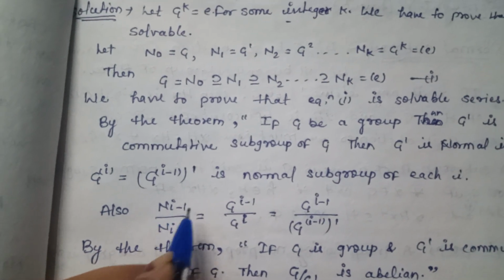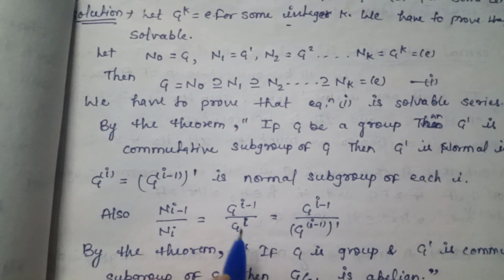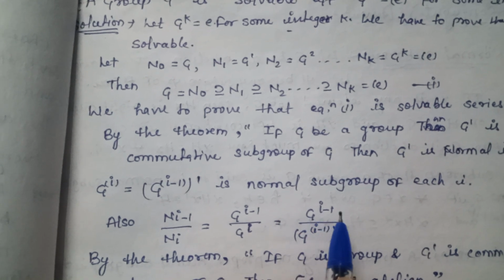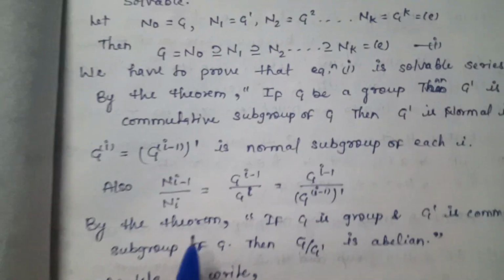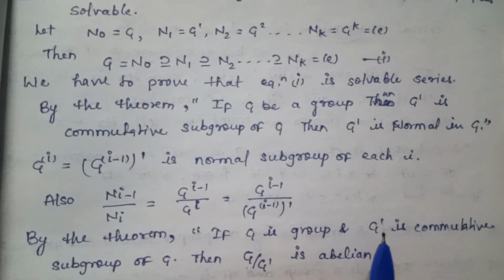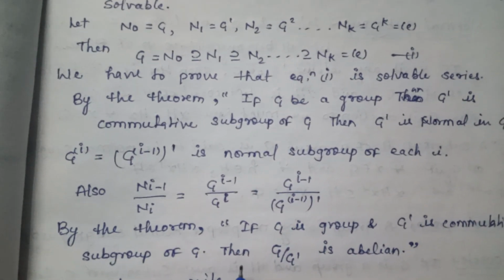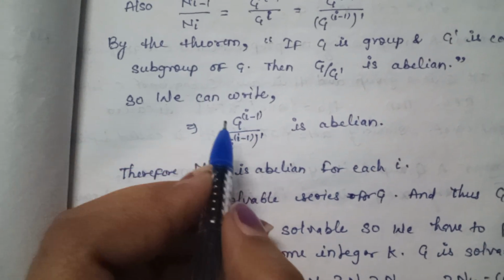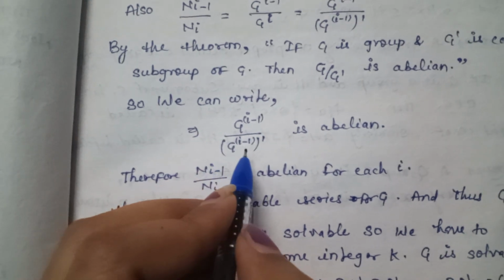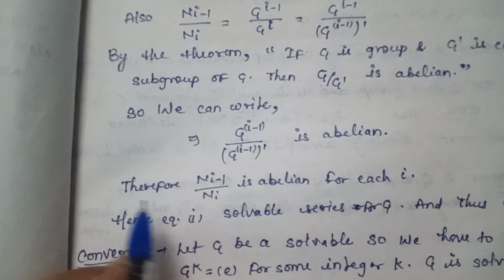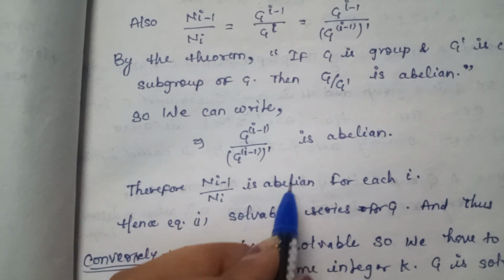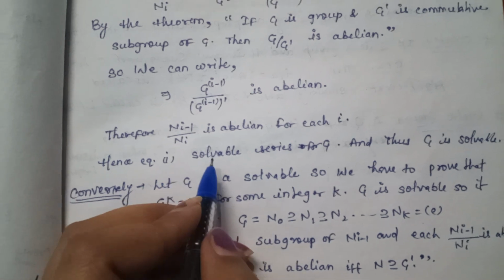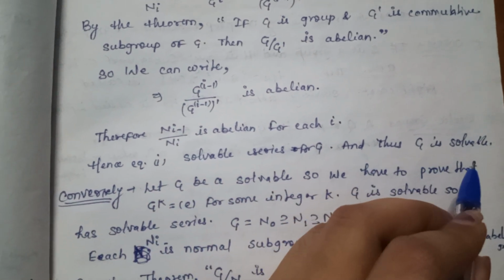Also N_{i-1} by Ni is equal to G_{i-1} upon Gi, which is equal to G_{i-1} upon G_{i-1} dash. By the theorem, if G is a group and G dash is a commutative subgroup of G, then G by G dash is abelian. So we can write G_{i-1} upon G_{i-1} dash is abelian. Therefore, N_{i-1} upon Ni is abelian for each i. Hence, equation number 1 is a solvable series for G, and thus G is solvable.